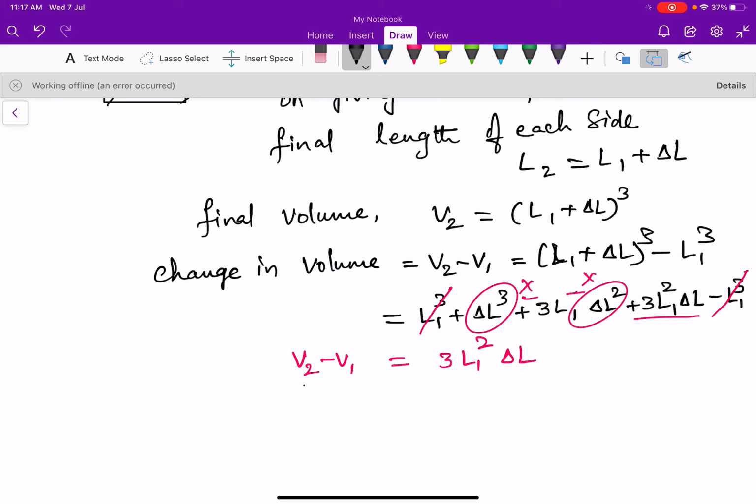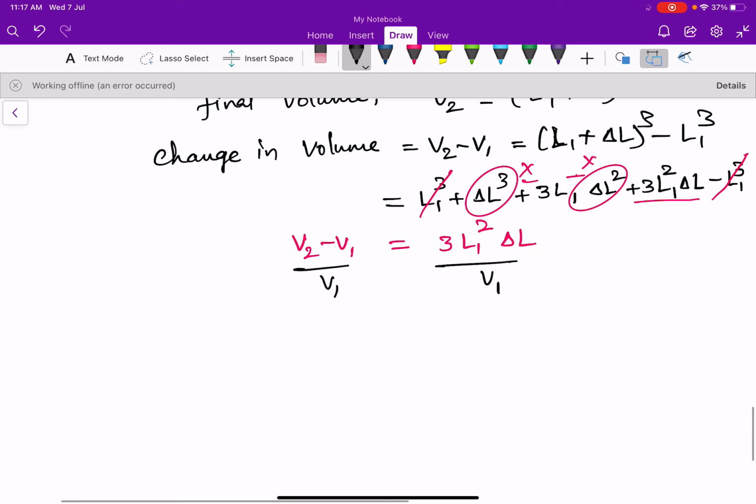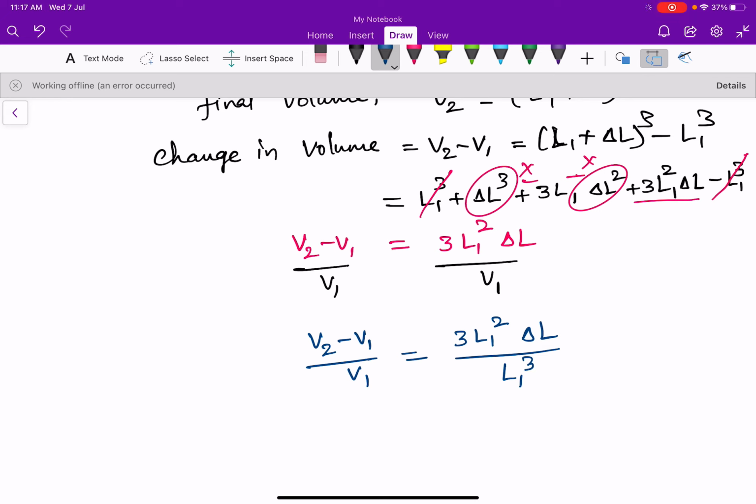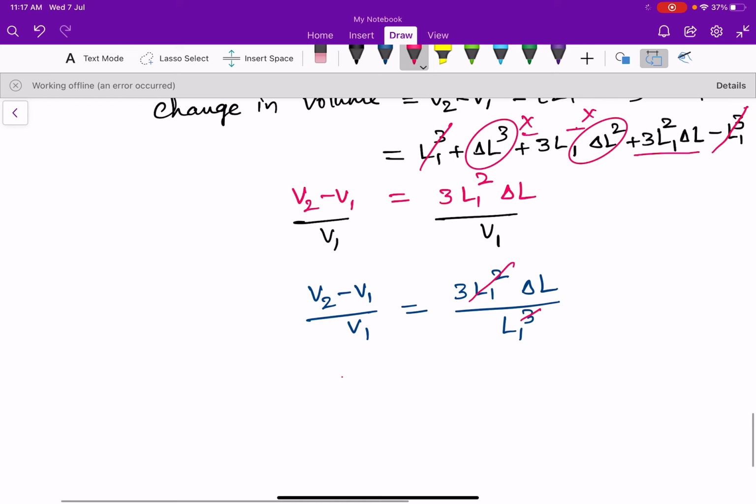Divide both sides by the initial volume V1. So I get V2 minus V1 by V1 is equal to 3 L1 square into delta L divided by V1, which is L1 cube. Here L1 square and L1 square cancel, only L1 remains in the denominator on the right side, and now we can write delta V by V1 is equal to 3 into delta L by L1.